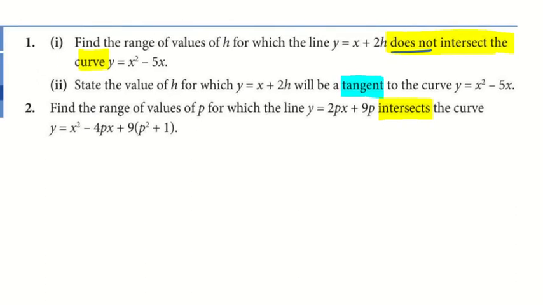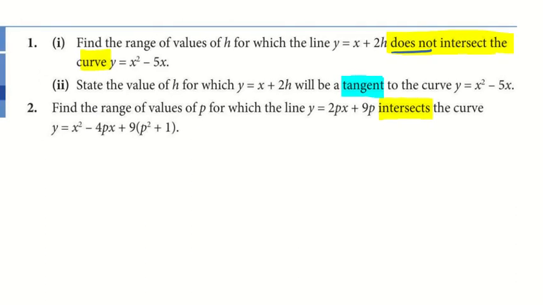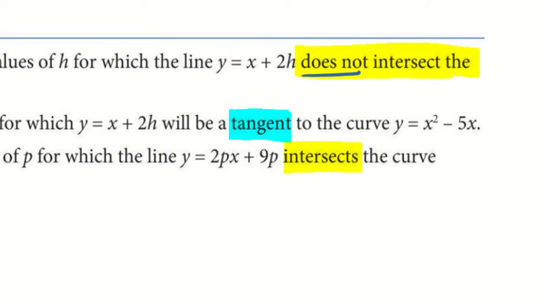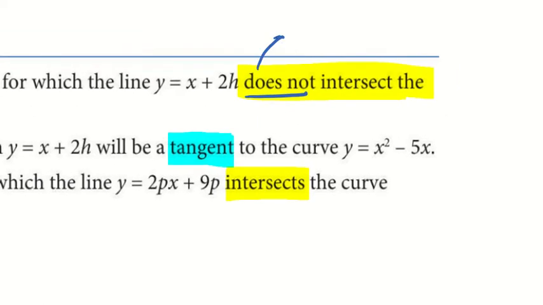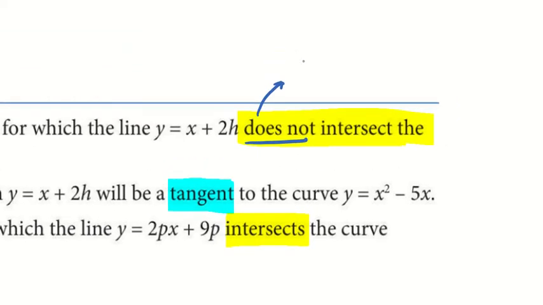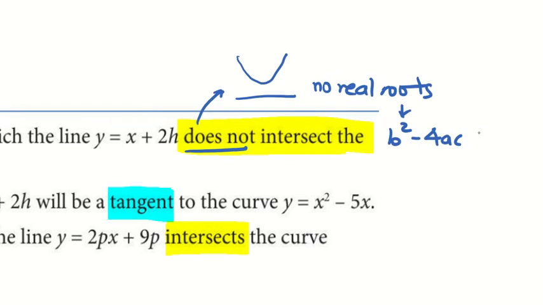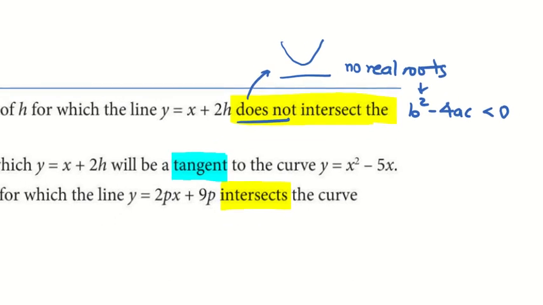For part 1 of question 1, find the range of values of h for which the line does not intersect the curve. I have highlighted does not intersect the curve. You should be able to visualize for me how the line and the curve look like. Since it doesn't intersect, you must be able to tell me that there are no real roots. And what can you tell me about my b squared minus 4ac? It is actually less than 0. Okay, so this is how we dissect the question.